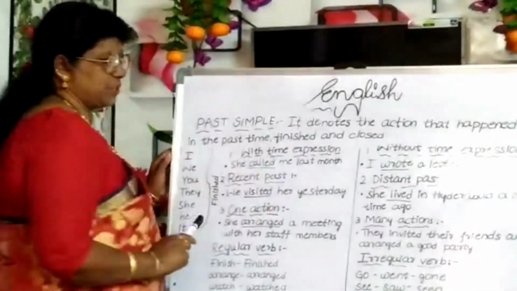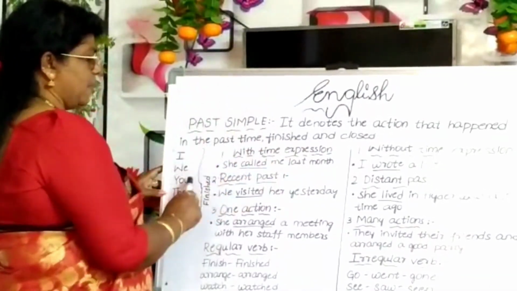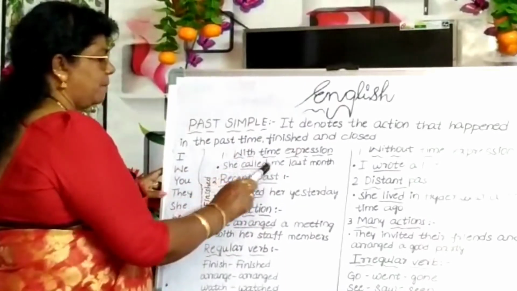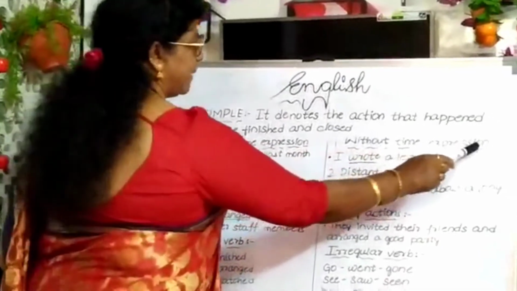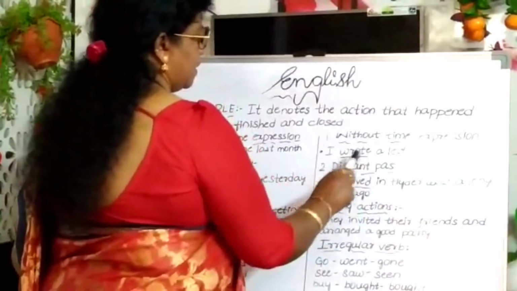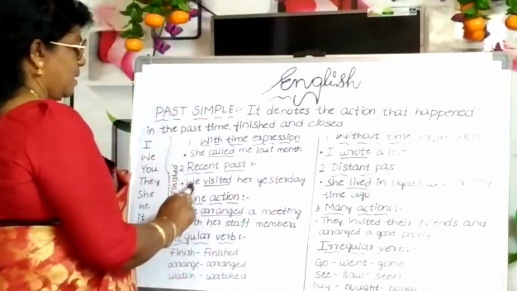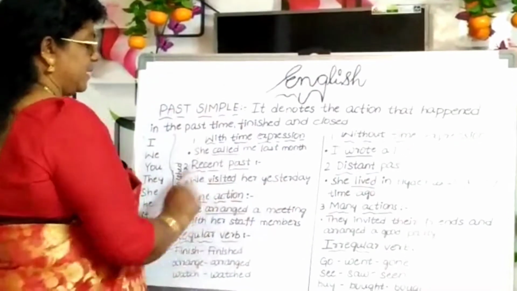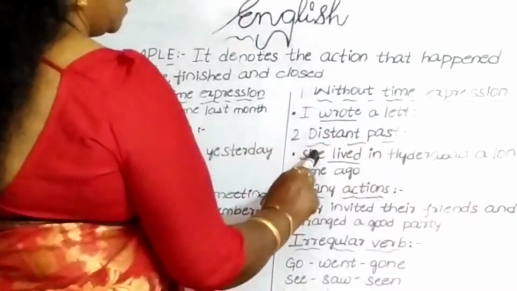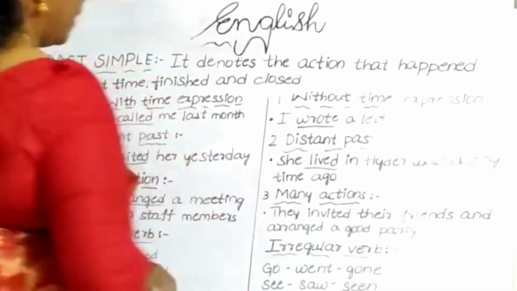With time expression, how can we use simple past? She called me last month. Called is the past tense. Without time expression, for example, I wrote a letter. Wrote is the past tense. A recent past, we visited her yesterday. Visited is the past tense. Distant past, she lived in Hyderabad a long time ago. Lived is the past tense.